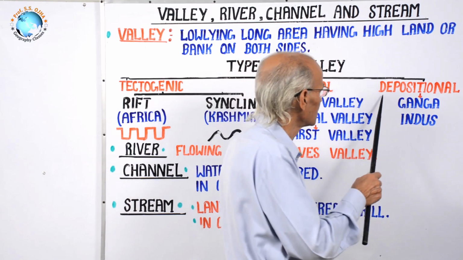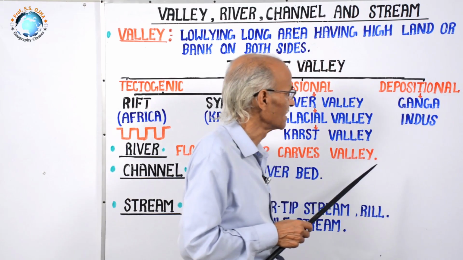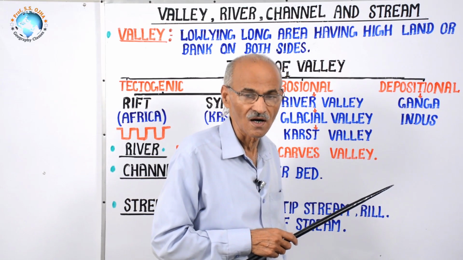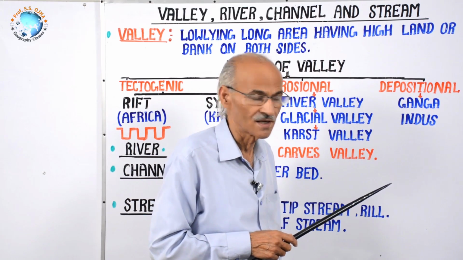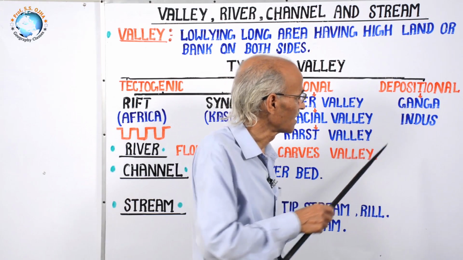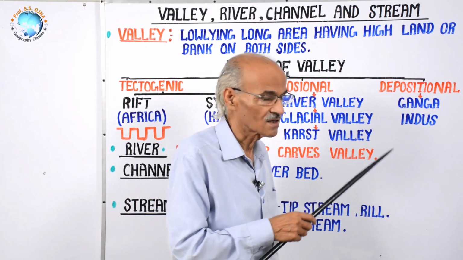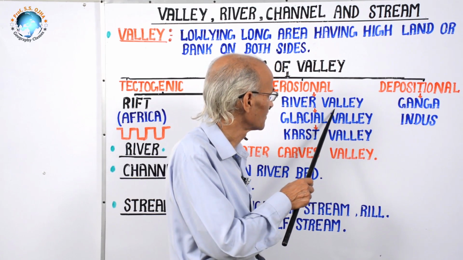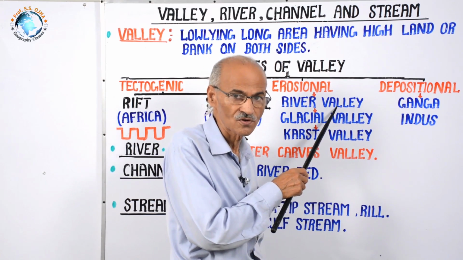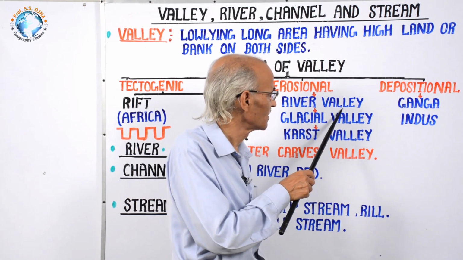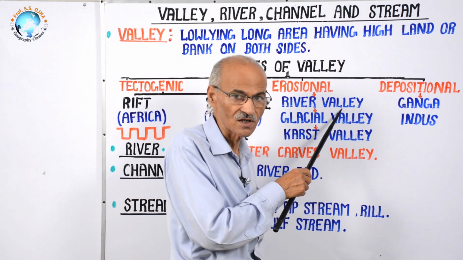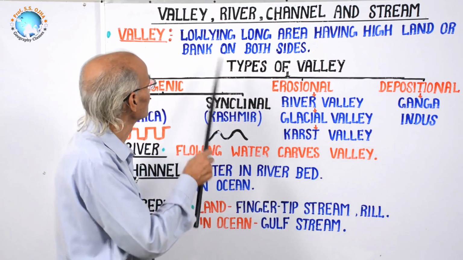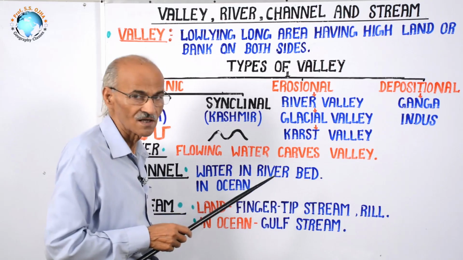And now the last is the depositional valley. It is the result of deposition on a wide area. For example, Ganga Valley. It is not the Ganga River Valley. The Ganga River Valley is different, wherein water flows and you can jump into it just to take a bath. But for this Ganga Valley, its definition is the same that has been written.